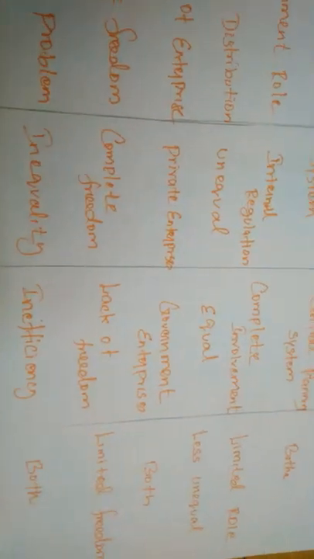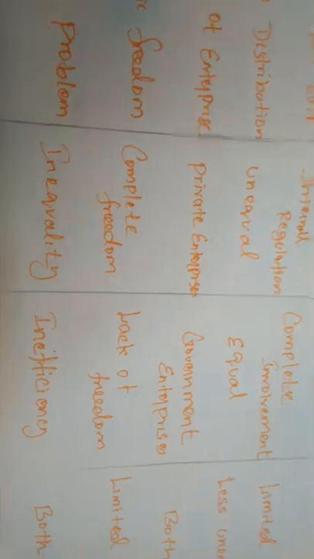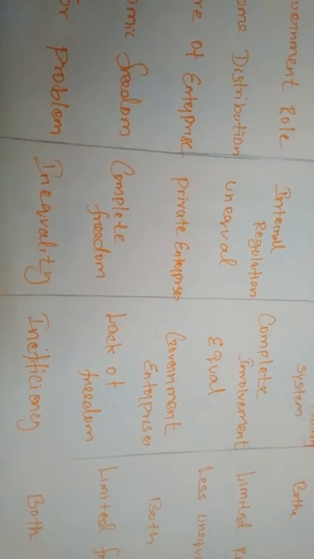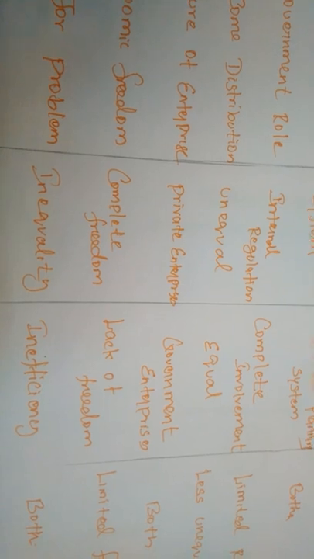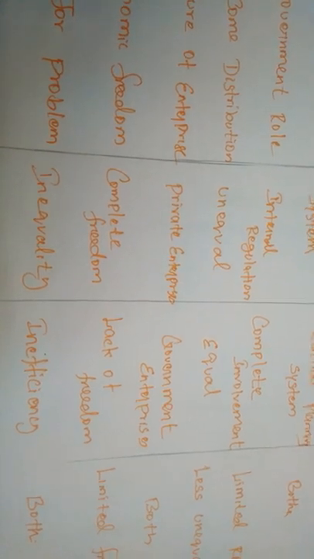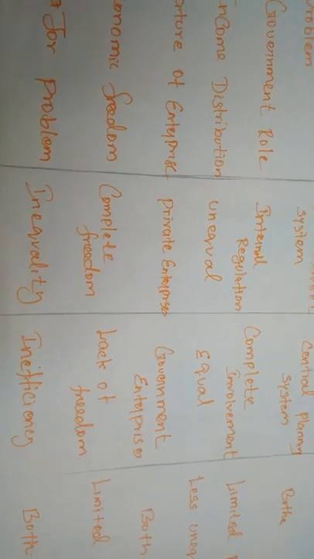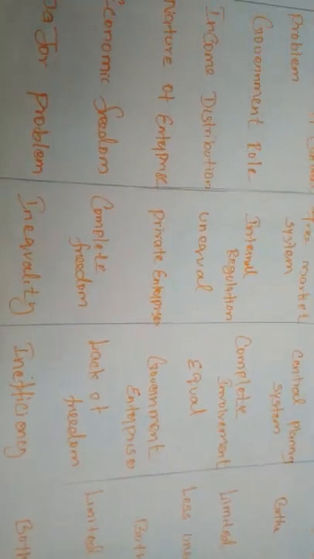Next, inefficiency. What is the major problem in socialism? Many government companies do not have the power and interest to continue their public organizations. For example, the railway and telecom sectors have now gone into private hands. So the major problem in socialism is inefficiency.